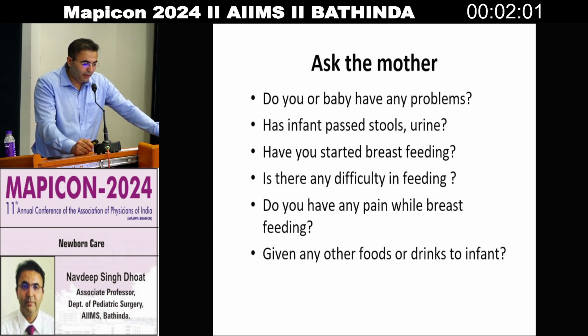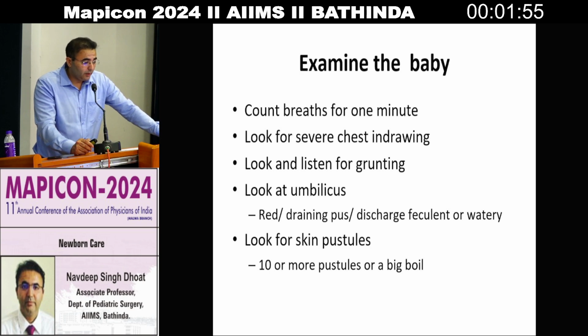Do you have any pain while breastfeeding? Ask whether any other food or drinks are being given to the infant, which is often done by the relatives. Examine the baby and count breaths for 1 minute. It should normally be 40 to 60 breaths per minute, sometimes 30 to 40. But look for severe chest indrawing.